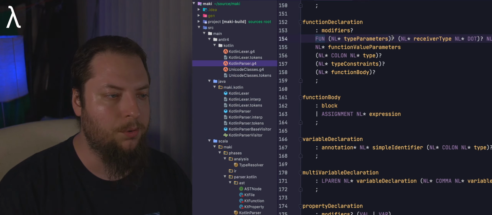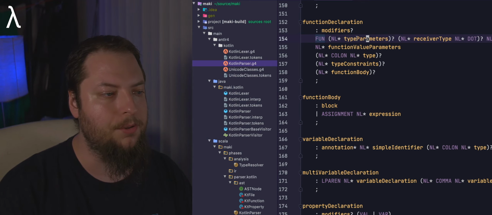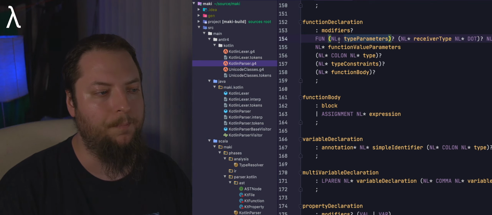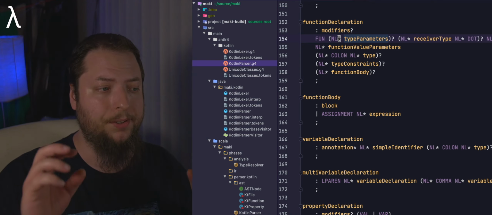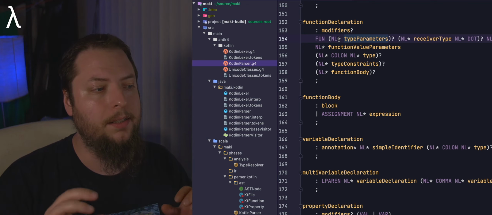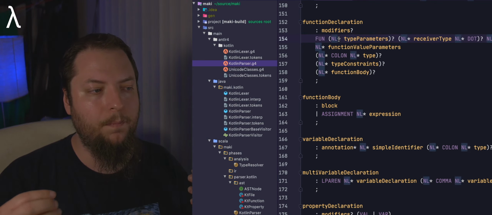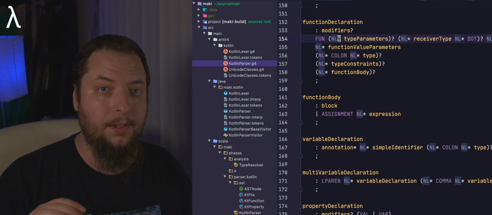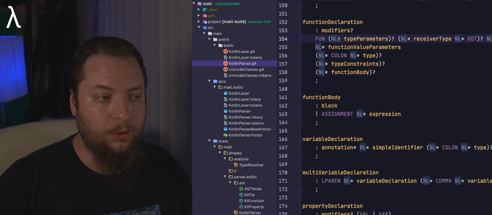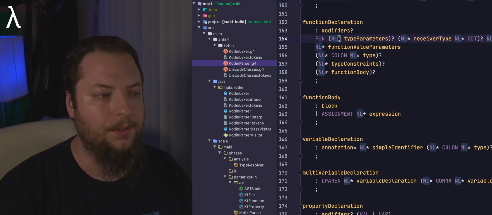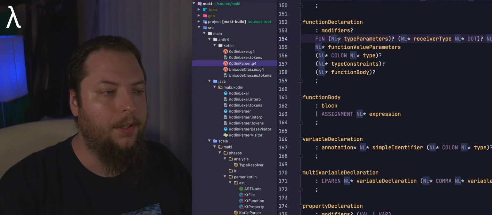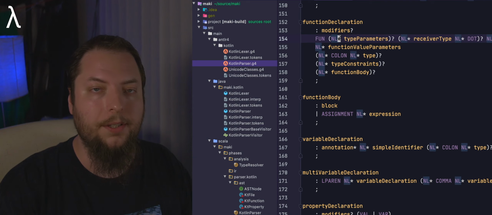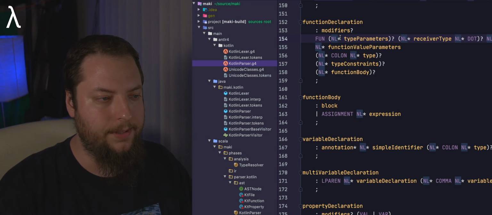So there's a few rules in here. You'll notice we have type parameters here represented by NL, and the star here just means that we can have 0 or more type parameters specified. In this case, that would be like if you're passing in a type of type T, capital T, typically represented as, you'd have a left angle bracket with some type and a right angle bracket. That's what this is. We don't have to specify those. In fact, most Kotlin functions wouldn't have those, right? So this is going to be optional. And so we put this star out here to say it could be 0 or more of these present.